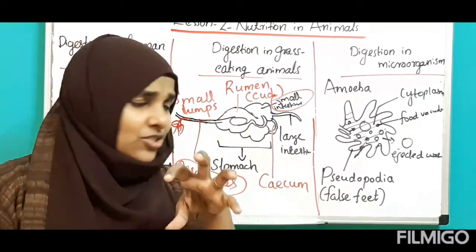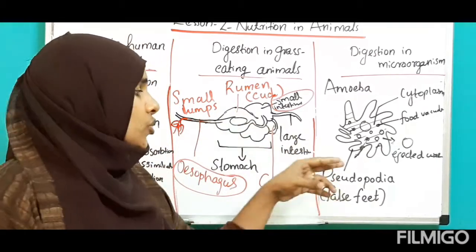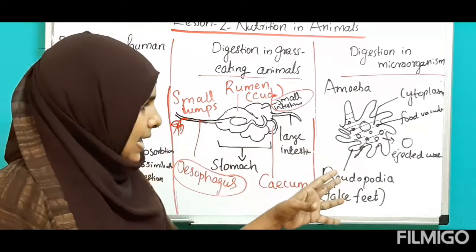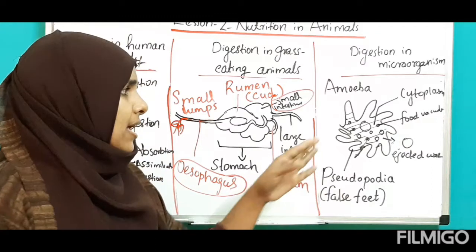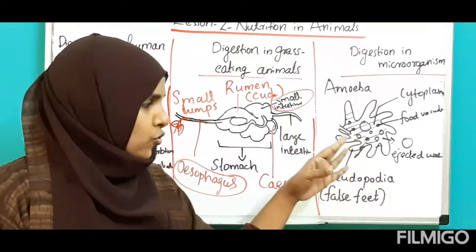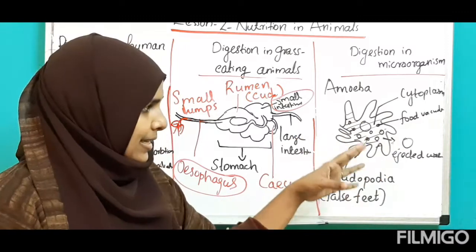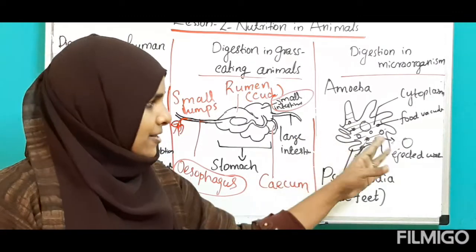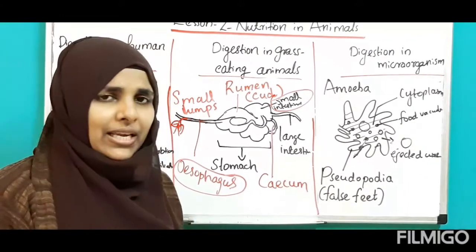So it will catch other organisms through its pseudopodia, and it enters into the body, and digestion happens inside the body with the help of cytoplasm and food vacuole. And after that, undigested waste is passing through the cell membrane, that is ejected waste in the form of ejection. Okay, clear children?